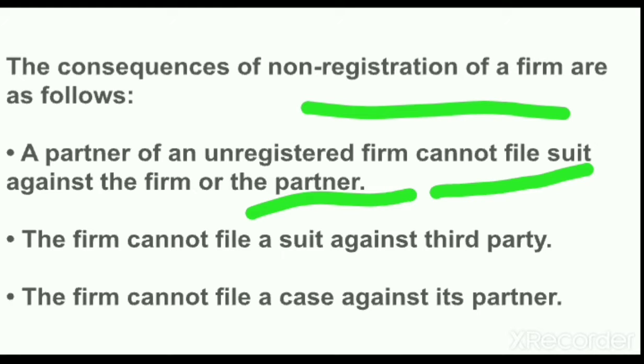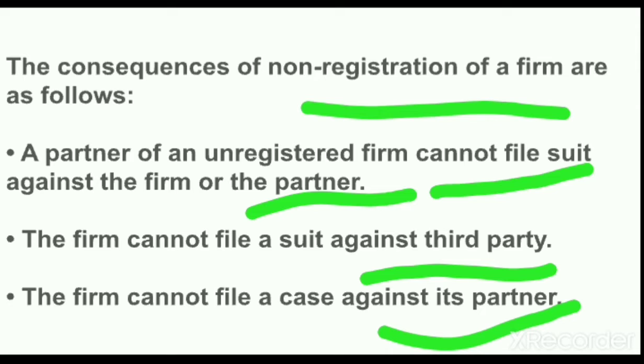That means if the firm is unregistered, then the partner cannot make any type of claim regarding the firm and regarding the other partner. The firm can also not file a suit against the third party. The partner also cannot claim anything. And the firm can also not claim from the third party. The firm cannot file a case against its own partner.